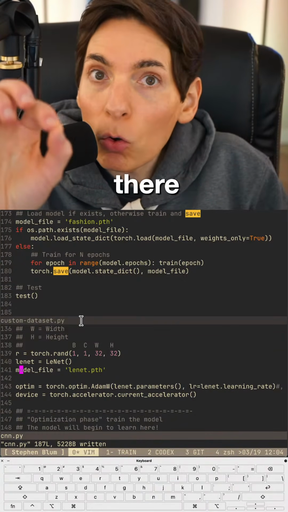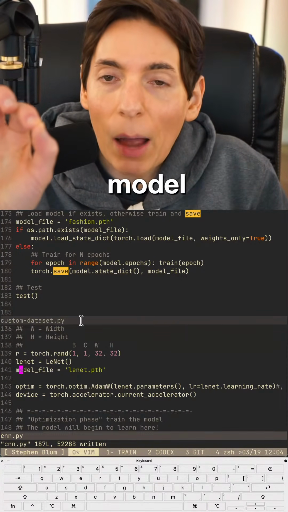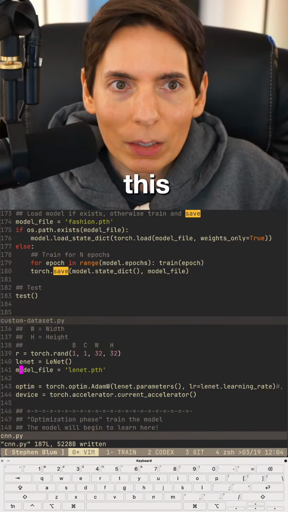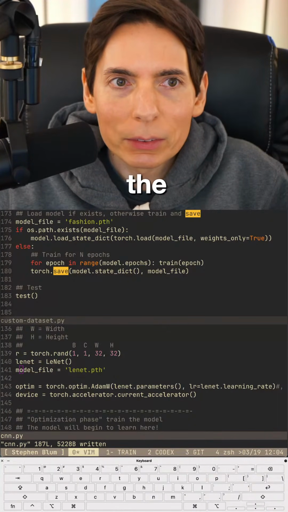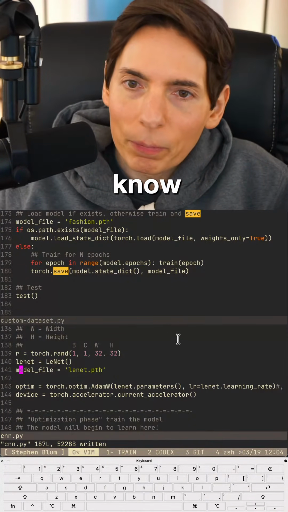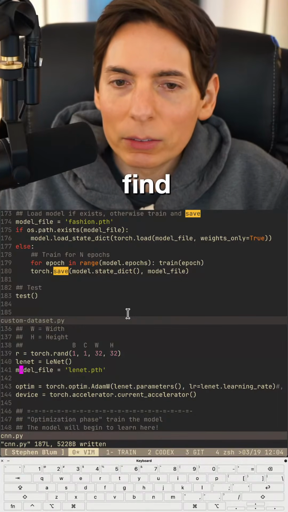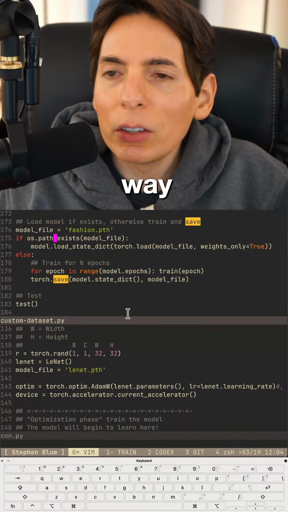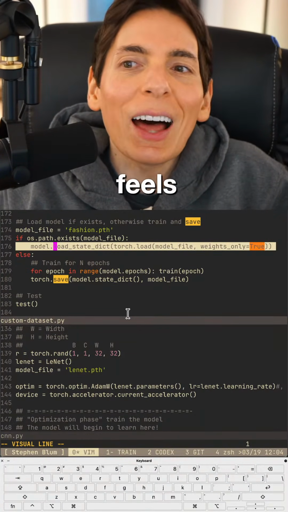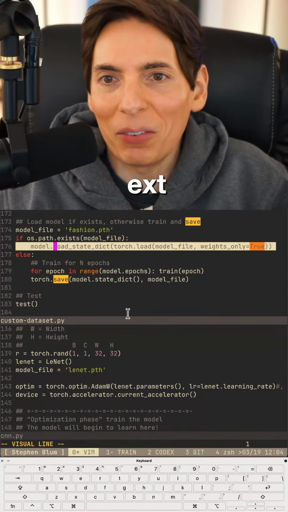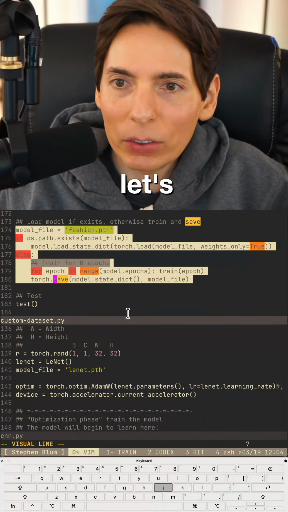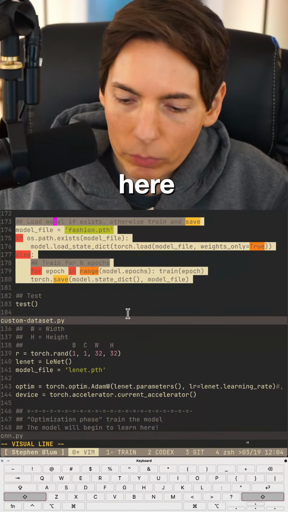Is there a better way to load the model? I'm actually curious about this. I do not know. Let's find out. Is there a more modern way? Because this way it feels like there's a little bit extra there, right? All right, let's ask for help here.